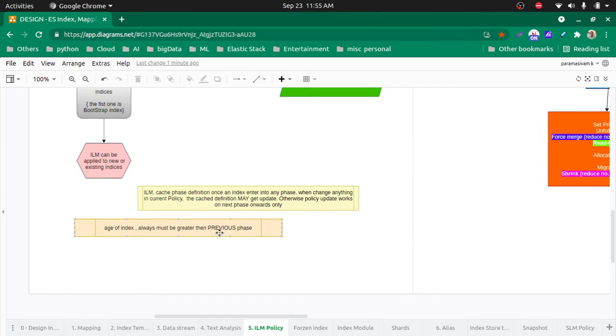In every phase we will specify the ages: how many days, usually days, not hours, the index should be in which phase. This should always be greater than the previous one. What does it mean exactly?